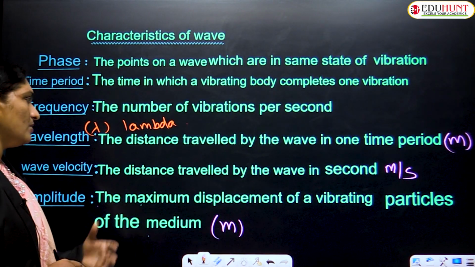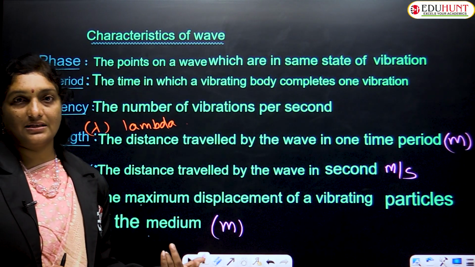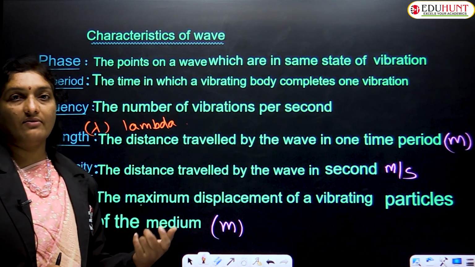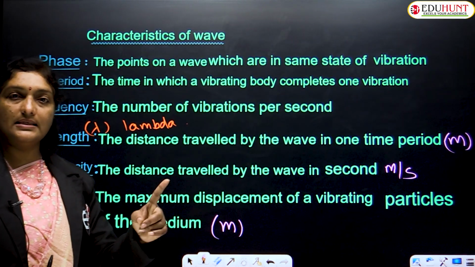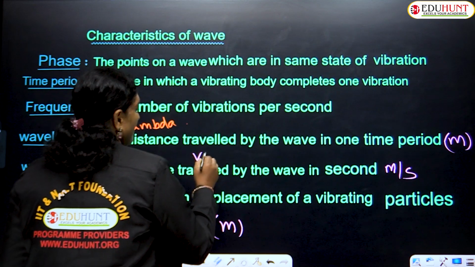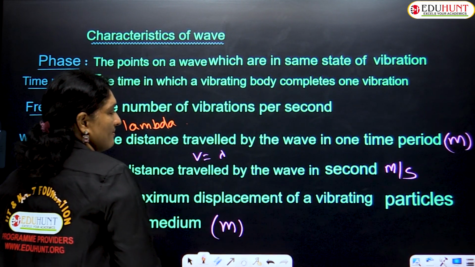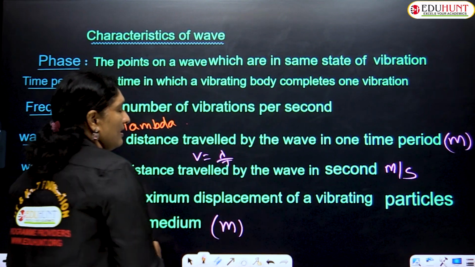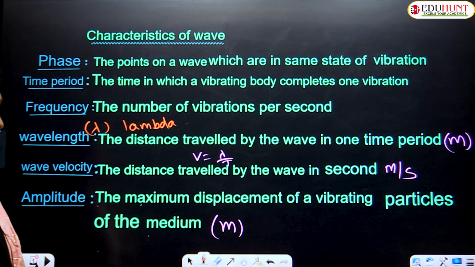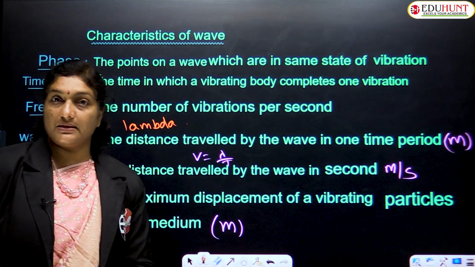Coming to the wave velocity. What is velocity, children? Distance upon time. So here wave velocity is defined as the distance traveled by a wave in 1 second. I can represent the wave velocity as V, which is equal to, in 1 second, let us suppose the distance traveled is lambda, then V can be written as lambda by T. The unit for wave velocity is meter per second.